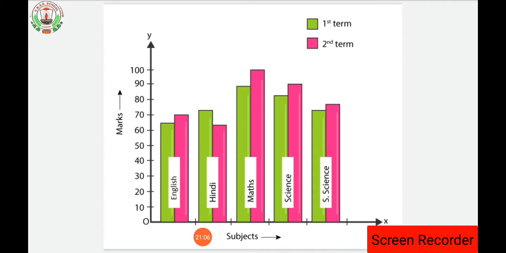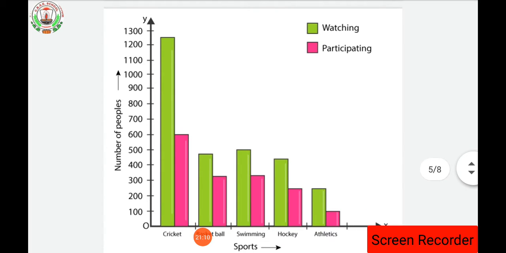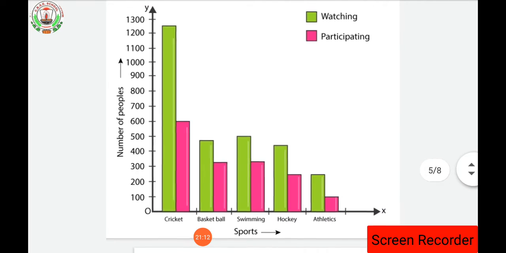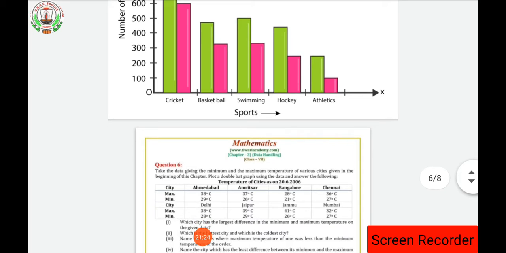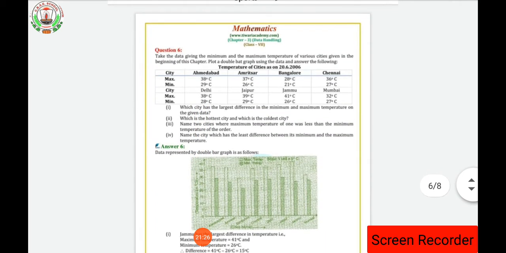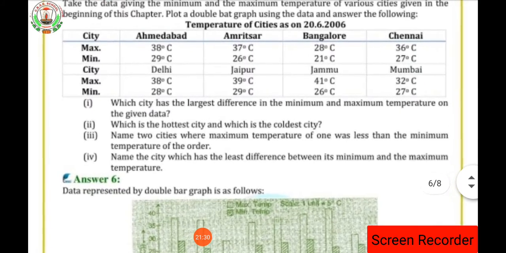Clear everyone? Next, the question number 5 graph is here, watching and participating, isn't it? So you can see here, watching and participating. Watching will be in green and participating in pink, it is mentioned. So you people know very well how to draw the graph, isn't it? Now, question number 6.